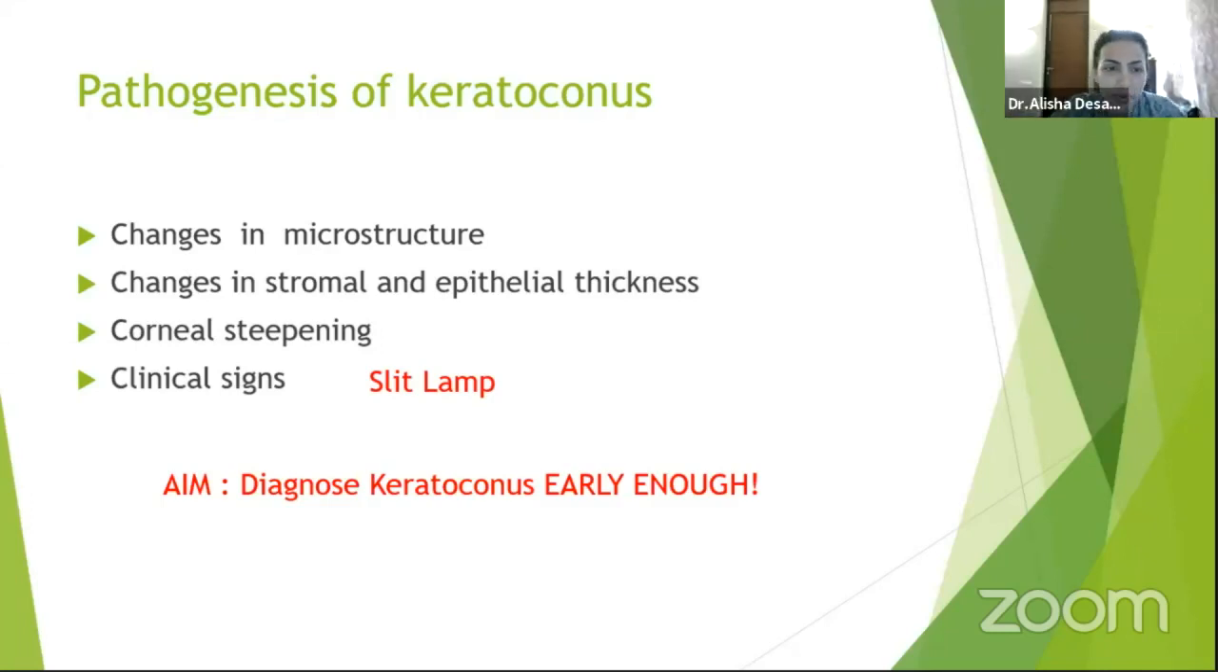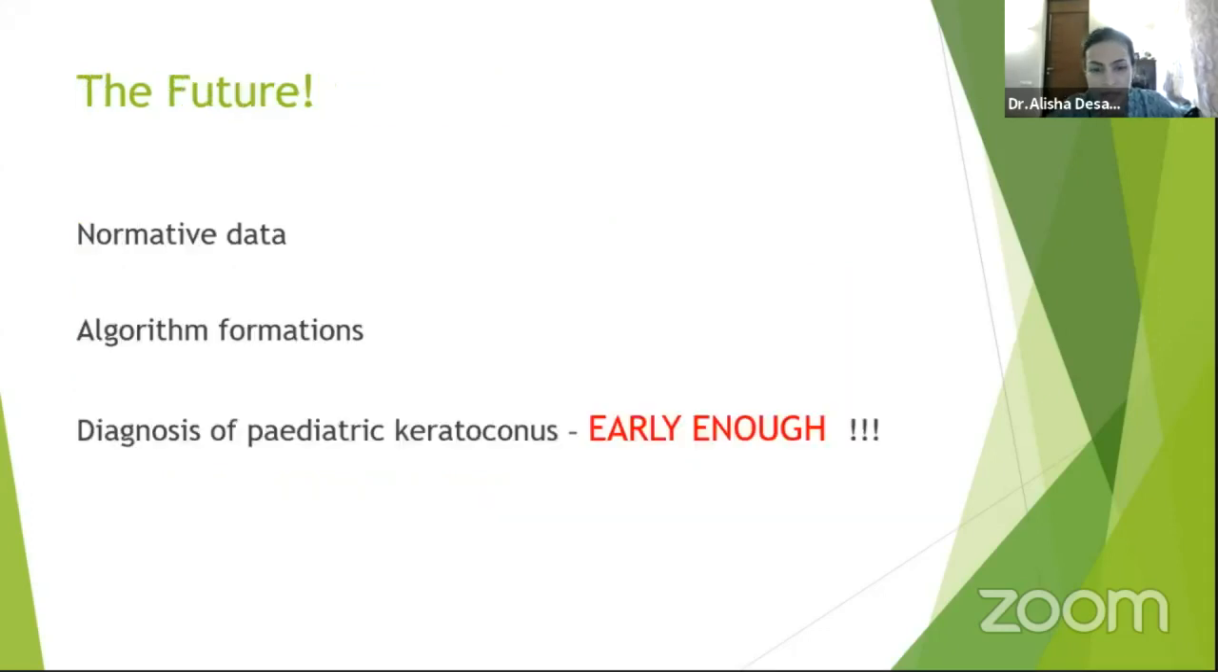The pathogenesis of keratoconus is changes in the microstructure, changes in the stromal epithelial thickness, then corneal steepening, and then we see the clinical signs. So our aim, if it is to diagnose it early enough, we can't just use a slit lamp and topography. We need to use the ASOCT and eventually the PSOCT. So we need a lot more normative data, algorithm formations, and diagnosing pediatric patients early enough to prevent long-term complications is the goal. Thank you.